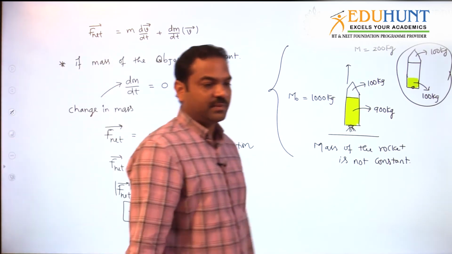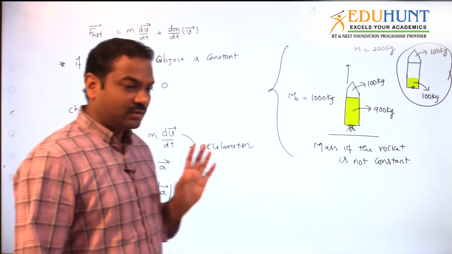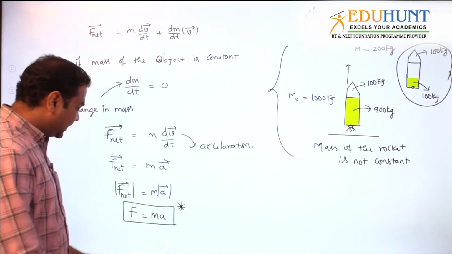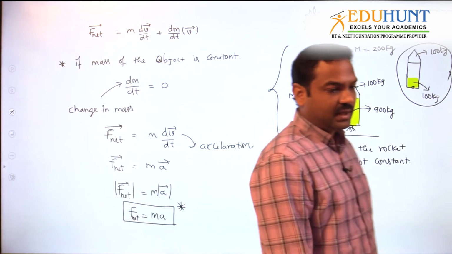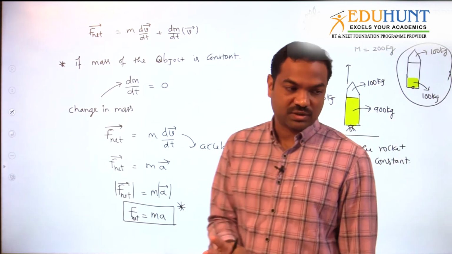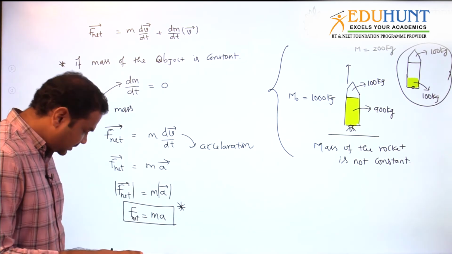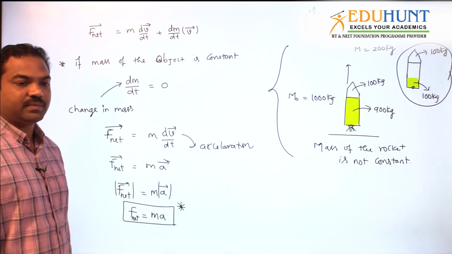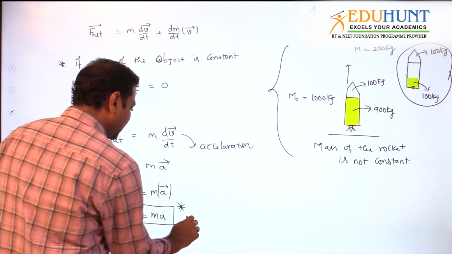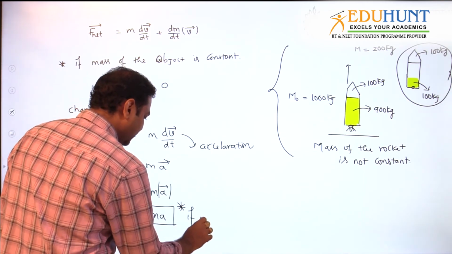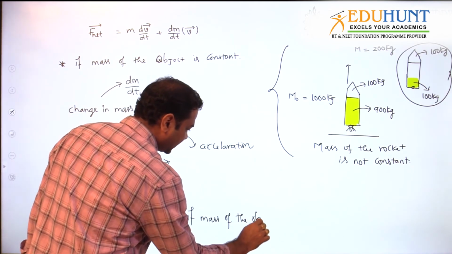But F is equal to ma has some story behind it. When you write F is equal to ma, don't just remember F is equal to ma. Remember that net force is equal to mass into acceleration. It's net force, not force. If you have more forces, you have to find the net force value. Then net force is equal to mass into acceleration of the body. Understood? When can we apply this? We can apply this only if the mass of the object is constant.